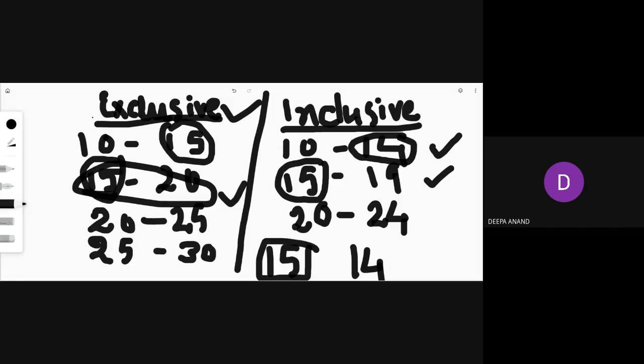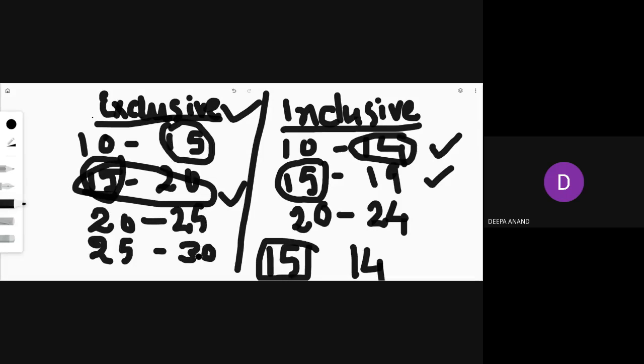How do you get that? 15 plus 10 upon 2. 15 plus 10 divided by 2. That is the mid value. 15 plus 10 is 25, 25 divided by 2 is 12.5. That is the mid value or midpoint. And in this case, 20 plus 15 by 2. What is that? 35 by 2. What is the number? 17.5. Am I right? Yeah.